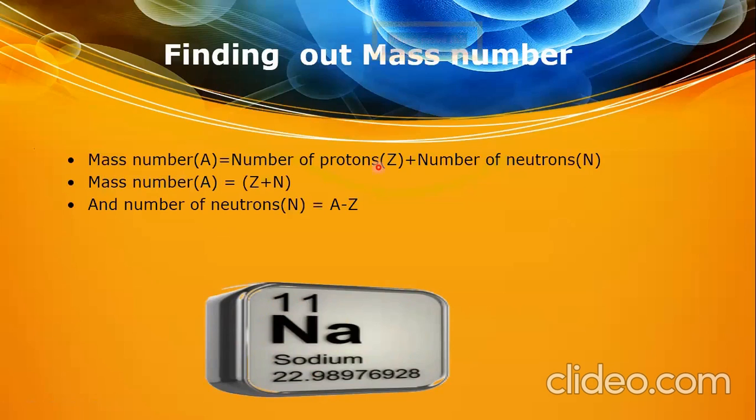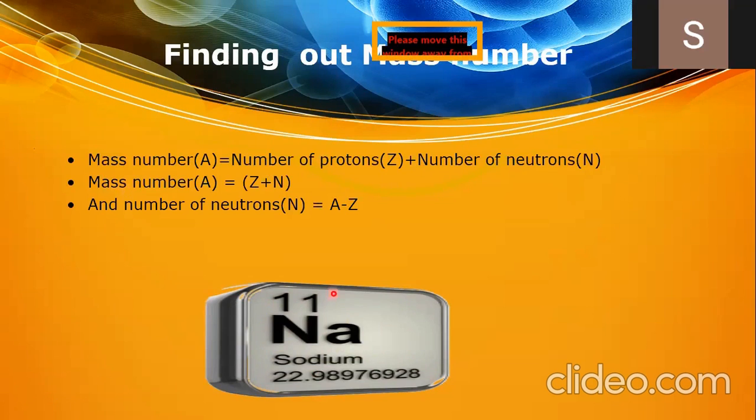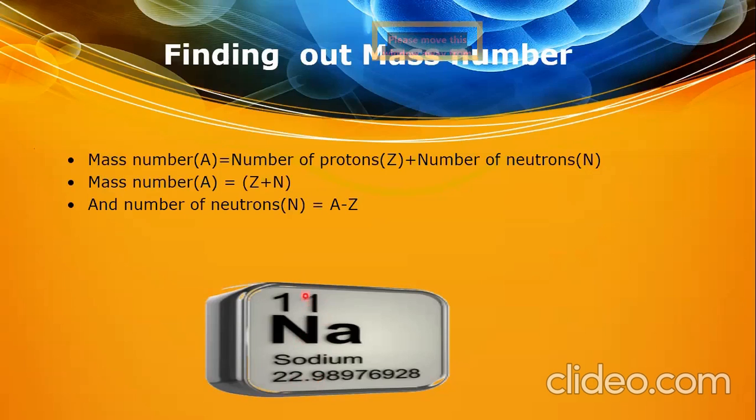Mass number A is equal to number of protons plus number of neutrons. If we add the number of protons with the number of neutrons in the nucleus, we will get the mass number. I have given you the mass number 22.98 and atomic number 11. Can you please tell me what is the number of neutrons in sodium? Start calculating it. Quickly start calculating it.